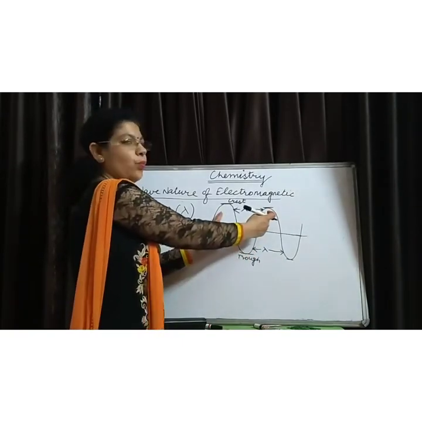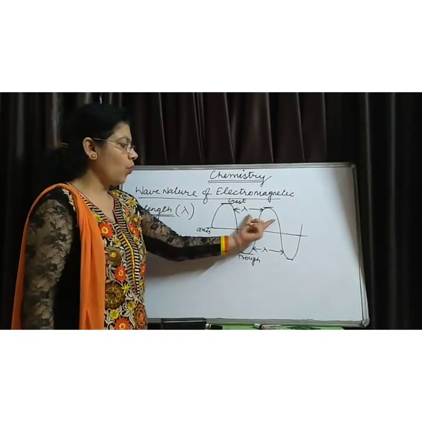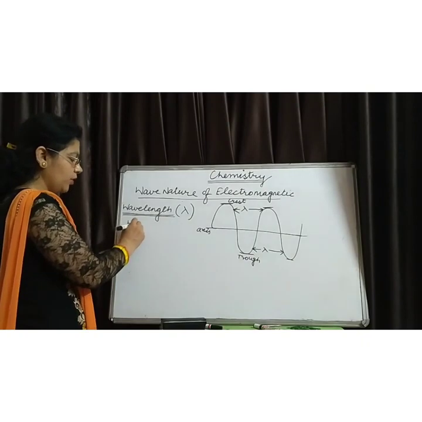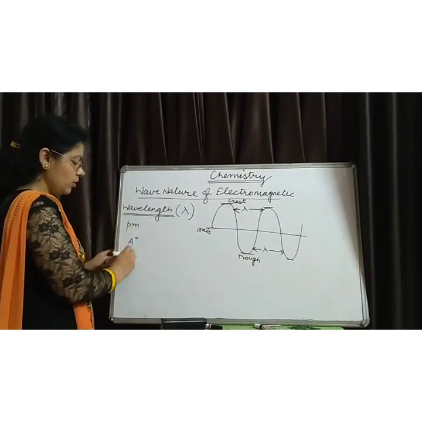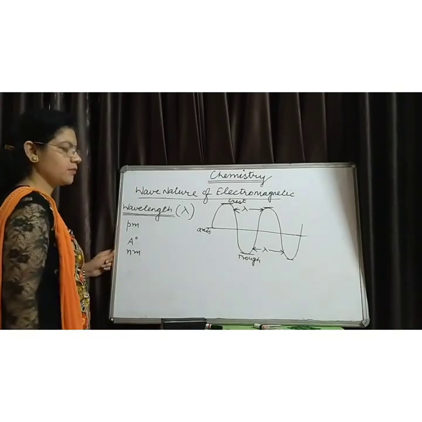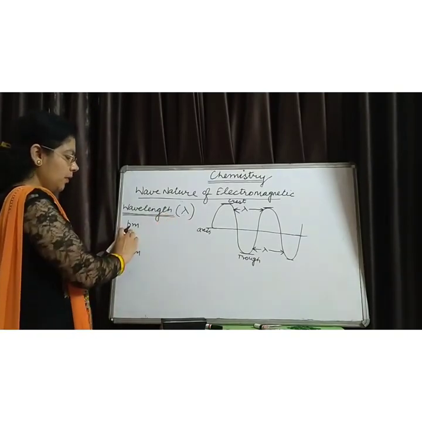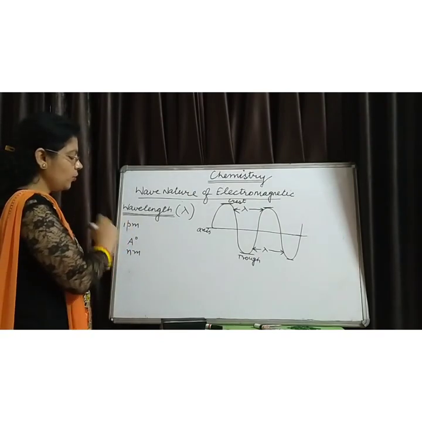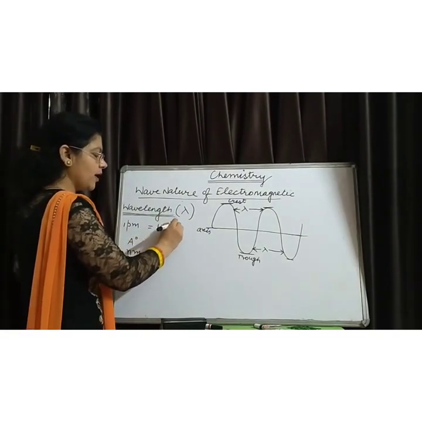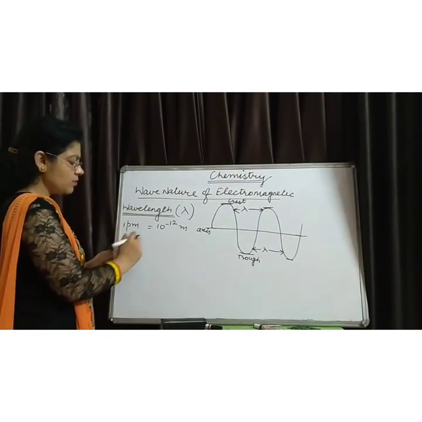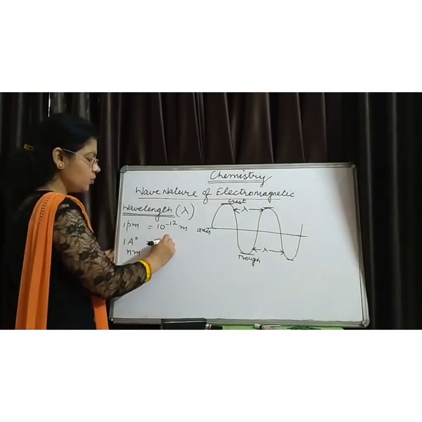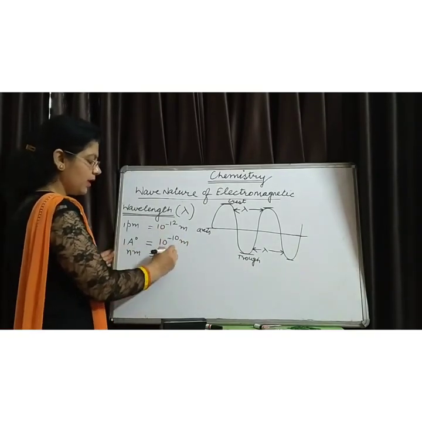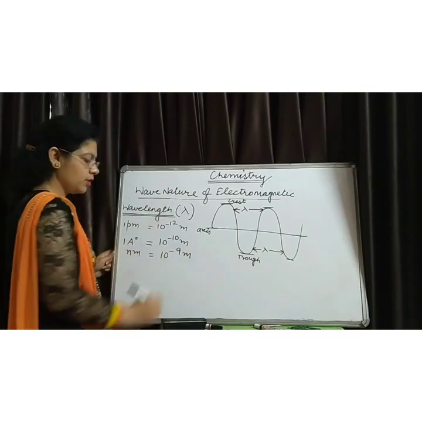It is known as the wavelength or length of one wave, and it is measured either in picometer, Angstrom or nanometer. 1 picometer is equal to 10 raised to power minus 12 meter. 1 Angstrom is equal to 10 raised to power minus 10 meter, and 1 nanometer is equal to 10 raised to power minus 9 meter.